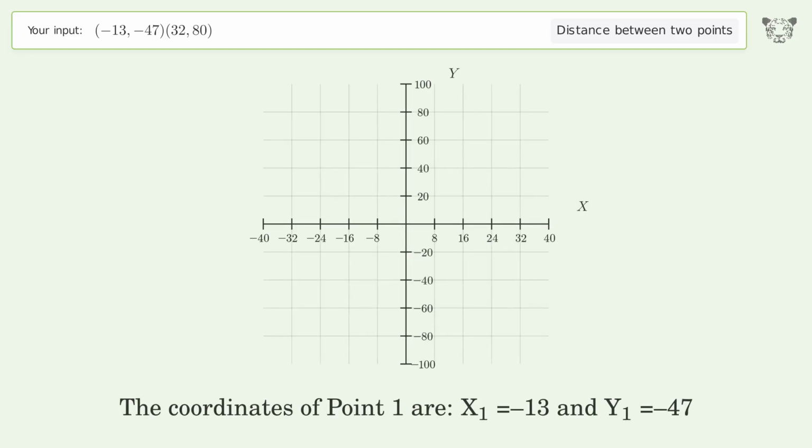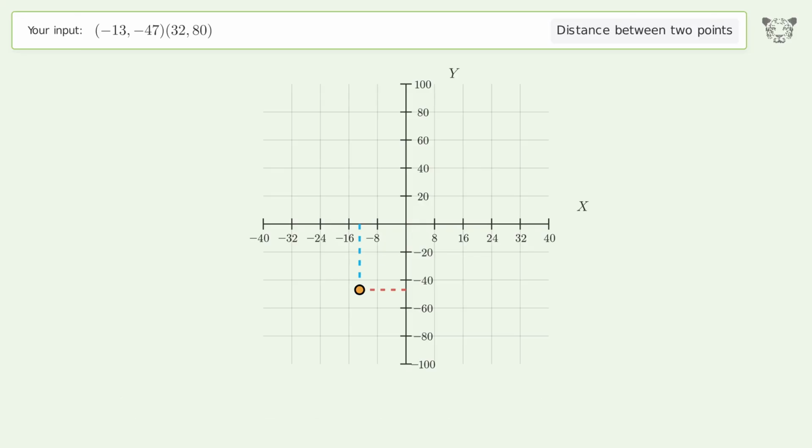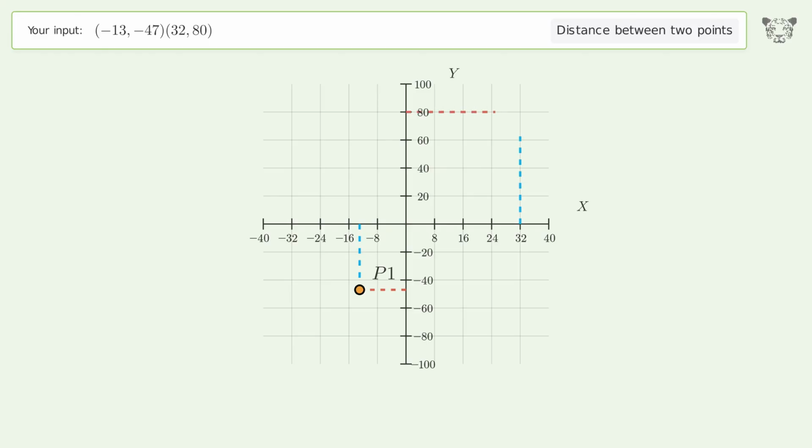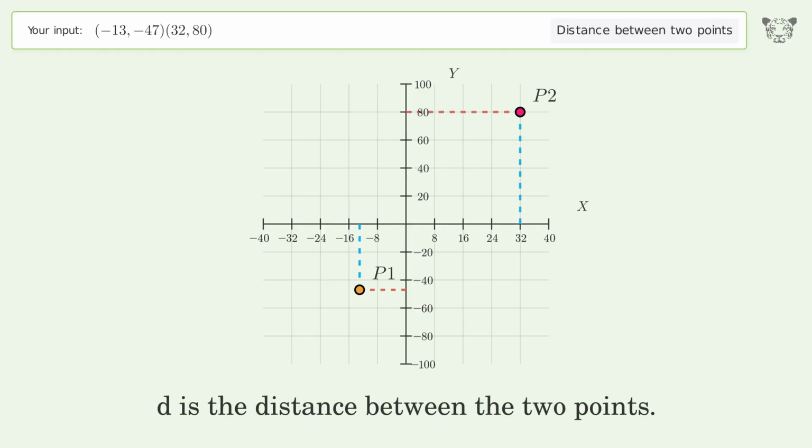The coordinates of point 1 are x1 equals -13 and y1 equals -47. The coordinates of point 2 are x2 equals 32 and y2 equals 80. D is the distance between the 2 points.